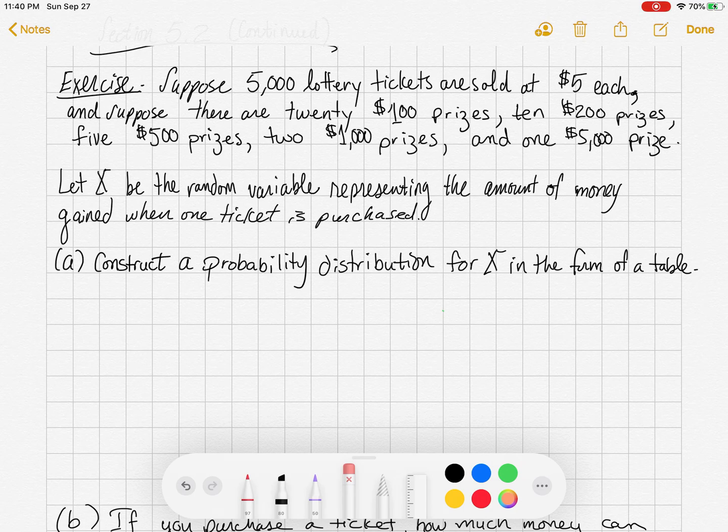So our instructions here are to construct a probability distribution for X in the form of a table. All right, let's do this. So X, we're going to write down what X is. X is the amount of money that we gain, right? Capital X, when we buy a ticket. And if I'm forming a table here, I'm going to call one side X and one side P of X.